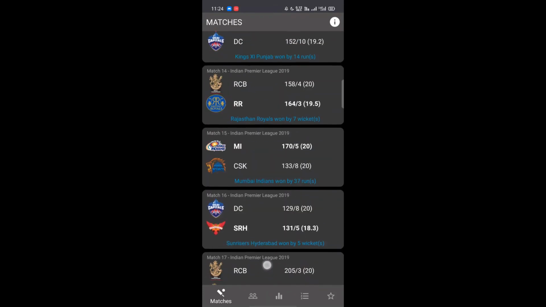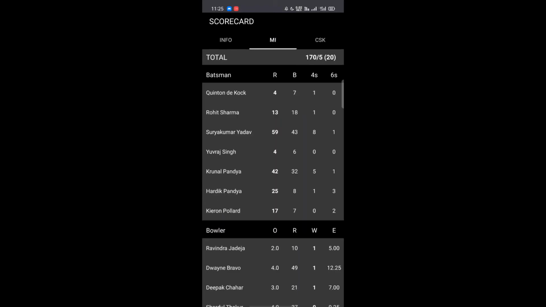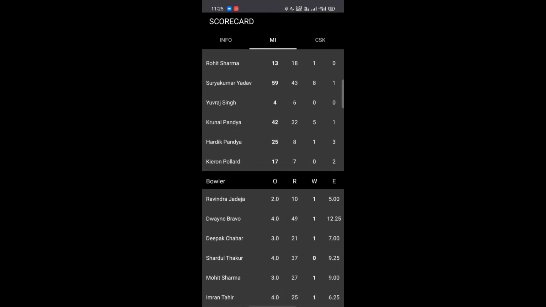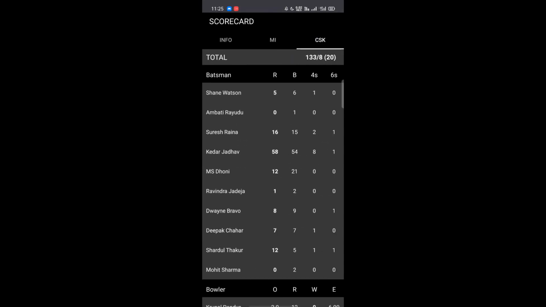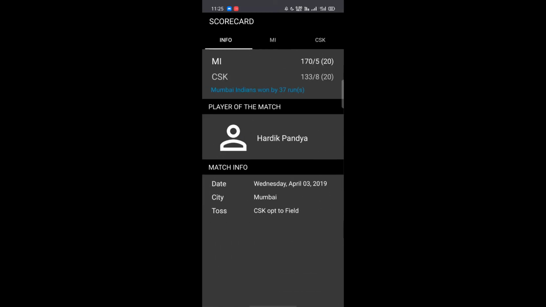For example, I'll show you here on match 15. This was played between Mumbai Indians and Chennai Super Kings, and this is the score of each team, the player of the match, the date when it was played, the city where it was played, the toss details, the scorecard of Mumbai Indians, the bowling details of Chennai Super Kings, the scorecard of Chennai Super Kings, the bowling details of Mumbai Indians.